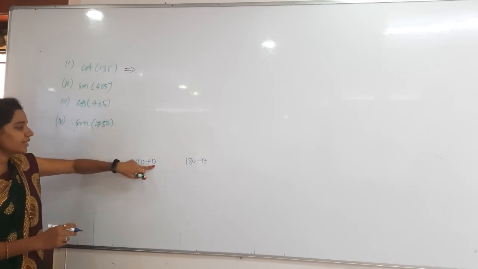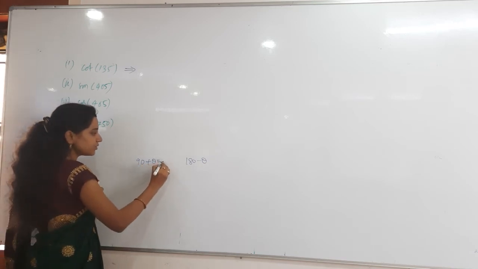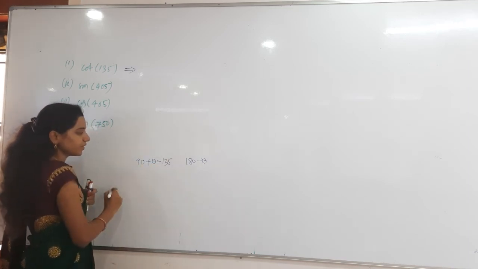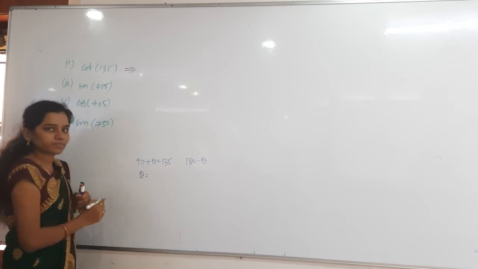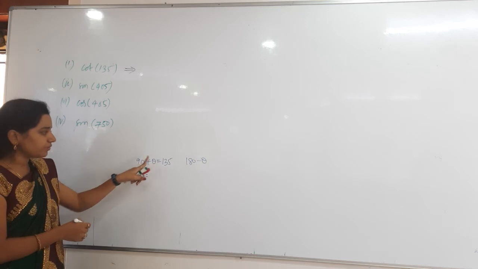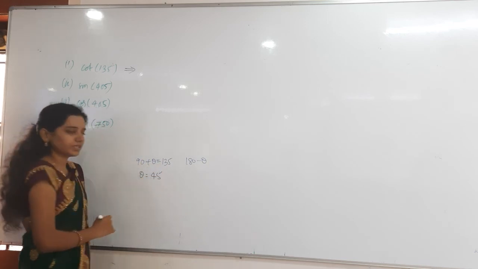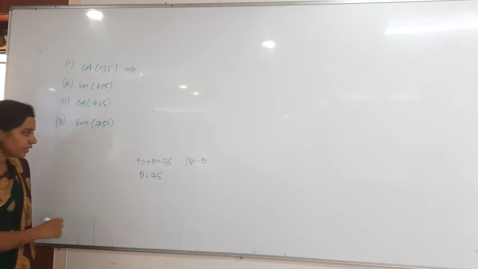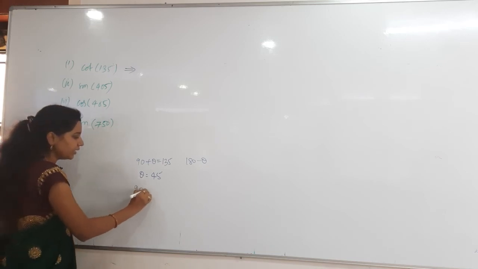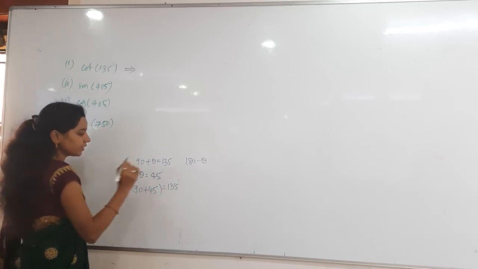First of all I'll take 90 plus theta. 90 plus theta is equal to 135, then theta is 135 minus 90, which is 45 degrees. So I can write 90 plus 45 is equal to 135.